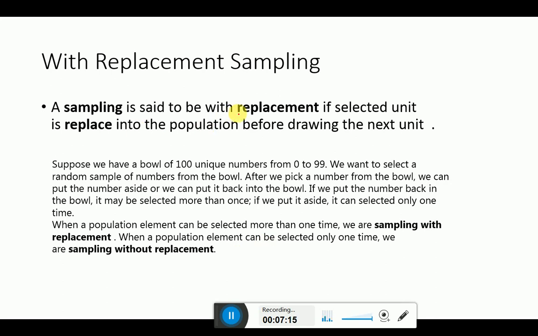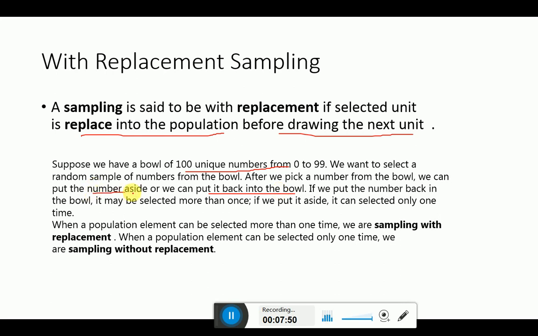A sampling is said to be with replacement if the selected unit is replaced into the population before drawing the next unit. Suppose we have a bowl of 100 unique numbers, 0 to 99. We want to select a random sample of numbers from the bowl. After we pick a number from the bowl, we can put the number aside or we can put it back into the bowl. If we put it back into the bowl, that is known as with replacement.